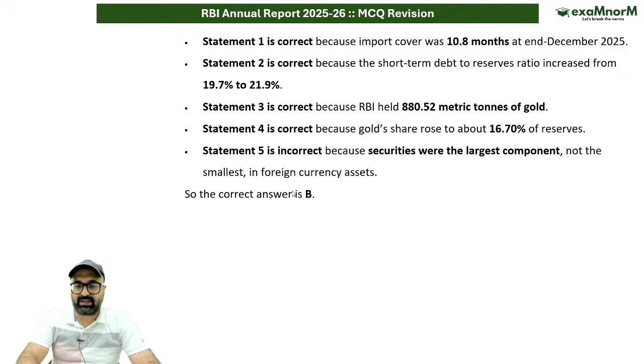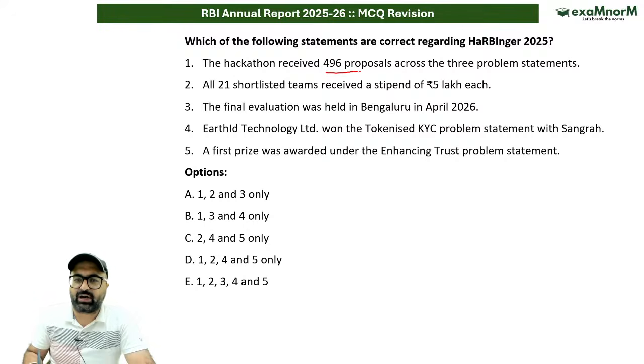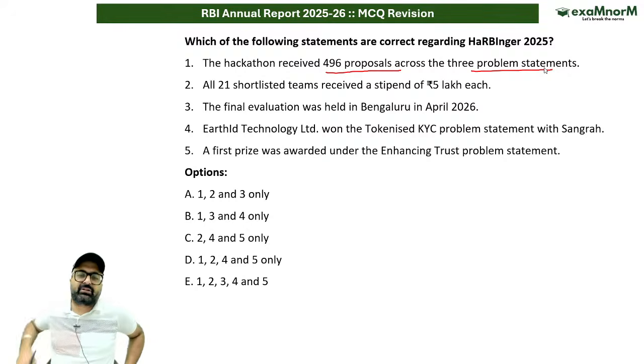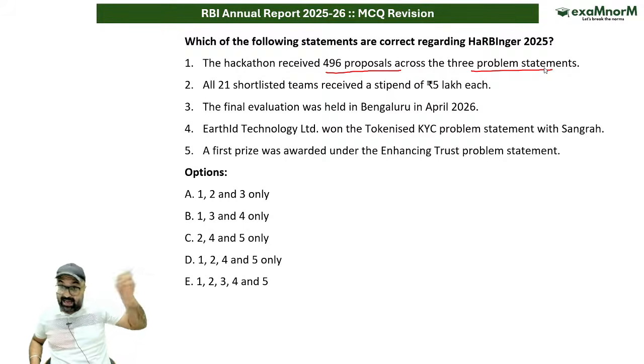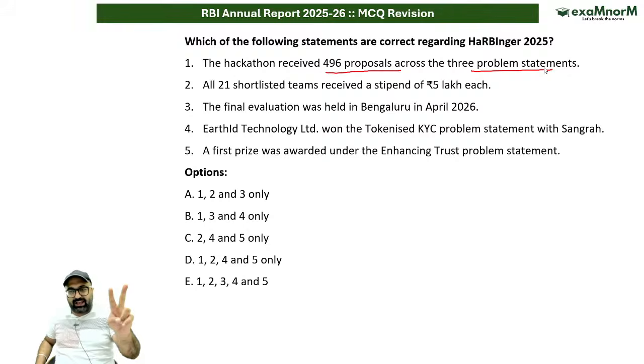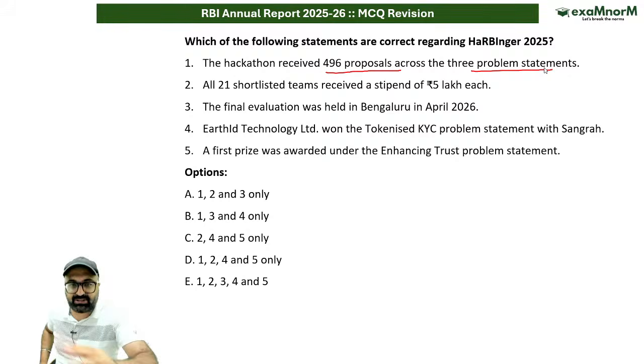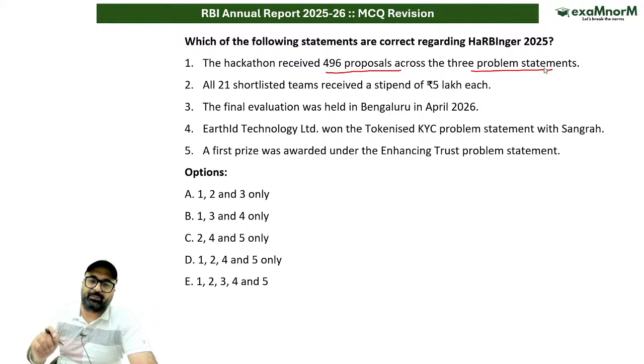And what does this question say? Let's check out all the options for the question. The question talks about the hackathon receiving 496 proposals across the three problem statements. What were the three problem statements? Any idea? The three problem statements were tokenized KYC, offline CBDC, as well as enhancing trust in digital finance. I repeat, tokenized KYC, offline CBDC, as well as enhancing trust in digital finance. For these three problem statements, we have received 496 proposals.